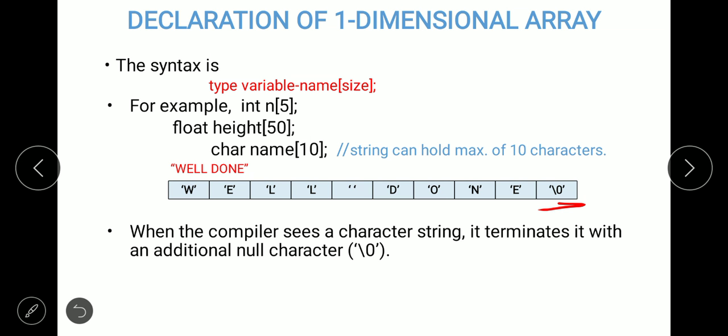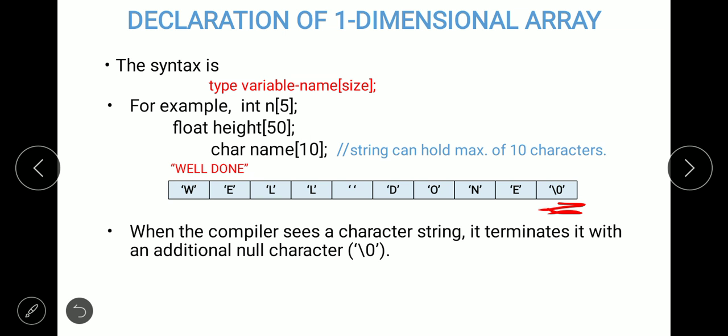Whenever a compiler sees that the data type is a string, then while storing the string, at the end of the string it will always add one extra character, which is known as the null character.